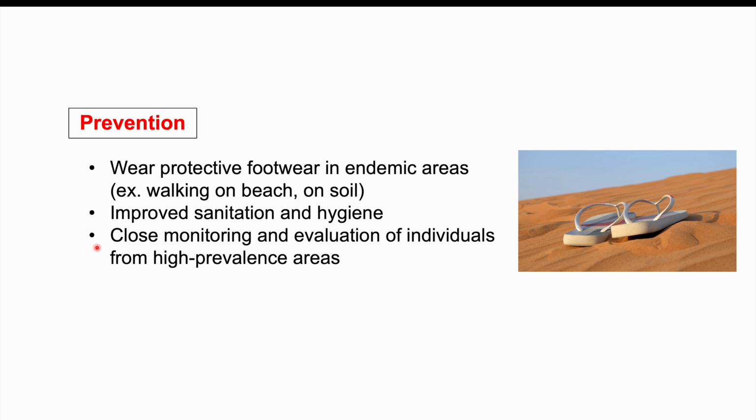And then close monitoring and evaluation of individuals from high prevalence areas is also going to be important. If individuals have traveled, it can be important to assess and evaluate those patients. If some individuals have lived in endemic areas for long periods of time, it can be important to assess and monitor those patients. So those are some of the ways to prevent either getting infected or reduce the risk of having severe complications later in the future.